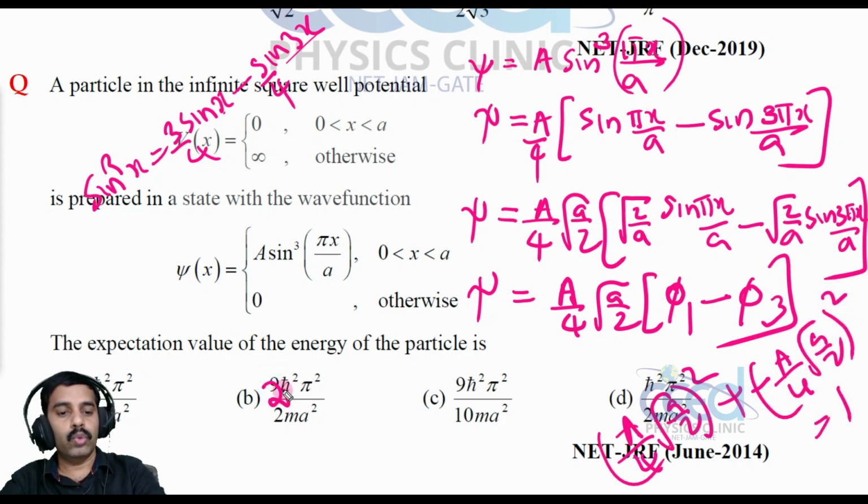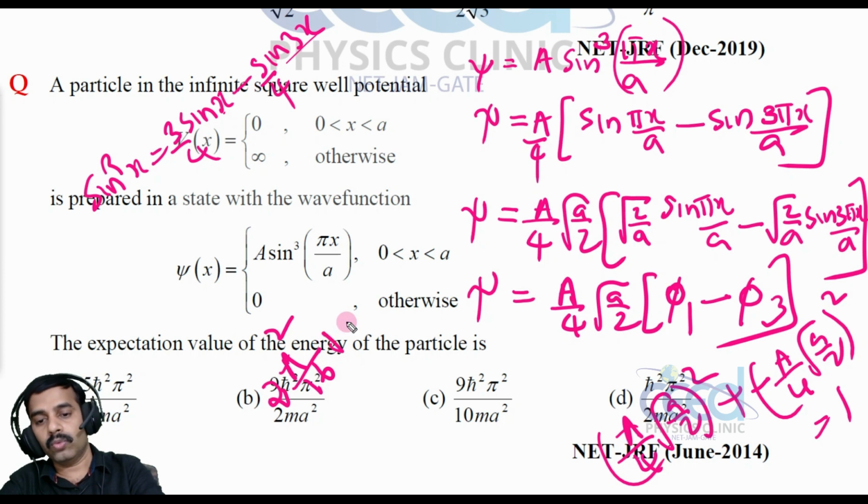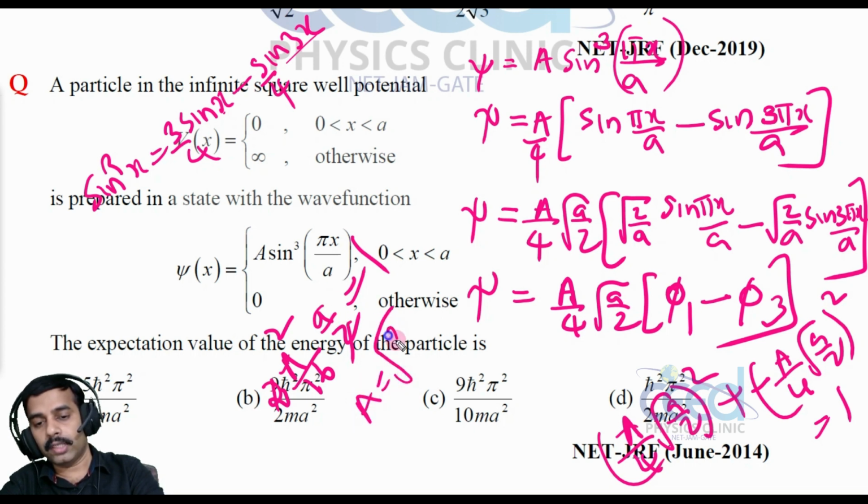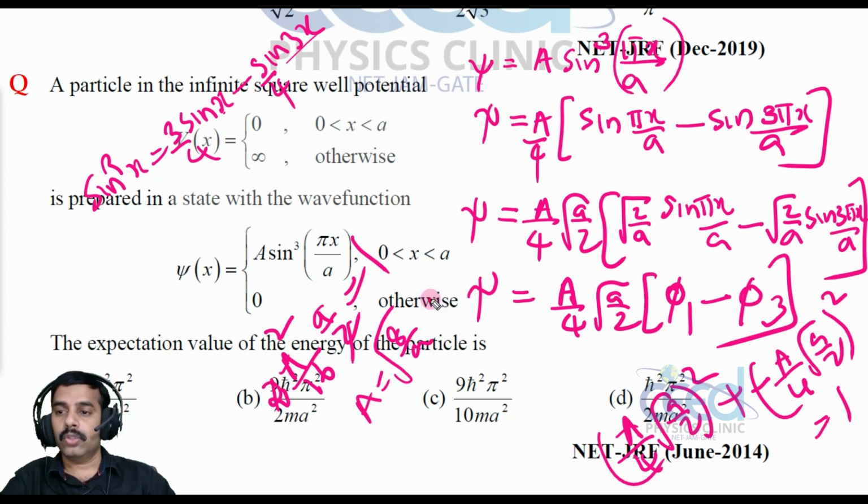So that means 2 times a square divided by 16 into a by 2 equal to 1. When I am squaring, the 2 cancel, and A is equal to root 8 by a. So we got the normalization constant value.